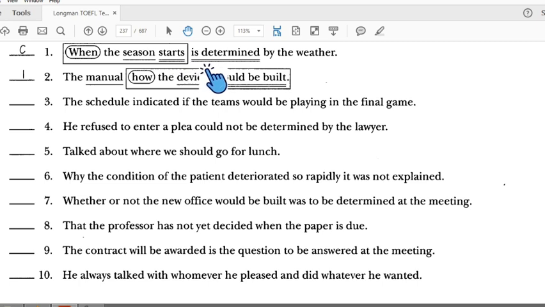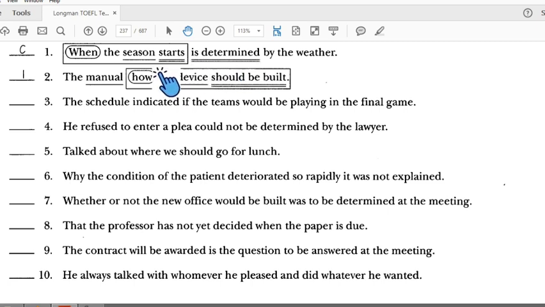"Is determined" as an object. So by the weather, "when" is a connector, noun clause, "decision" starts. "Decision" is the subject, this one is the verb.